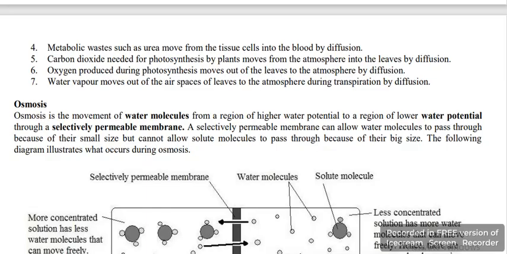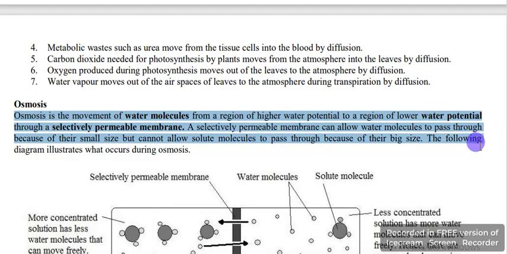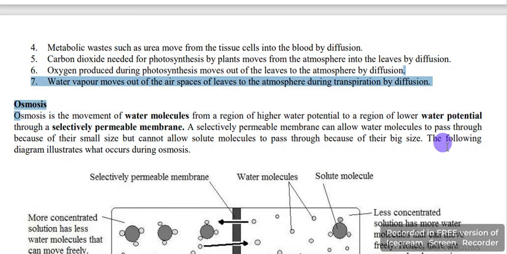Another issue is on osmosis. What is it all about? Osmosis. Osmosis is the movement of water molecules from the region of high concentration, from the region of higher water potential to a region of low water potential through a selectively permeable membrane.